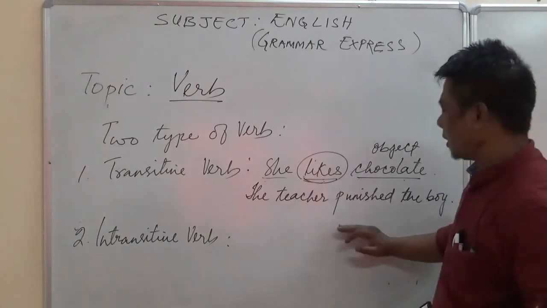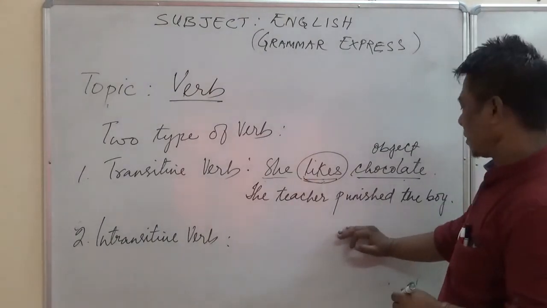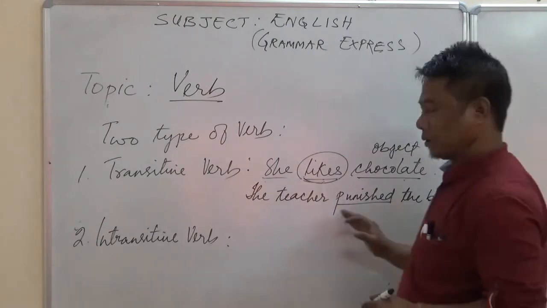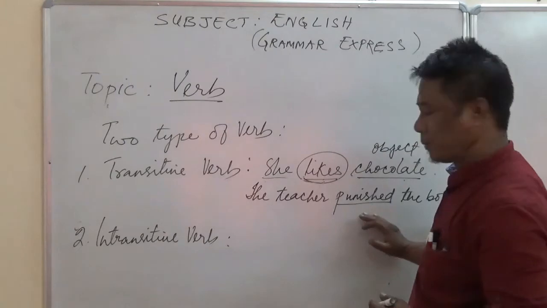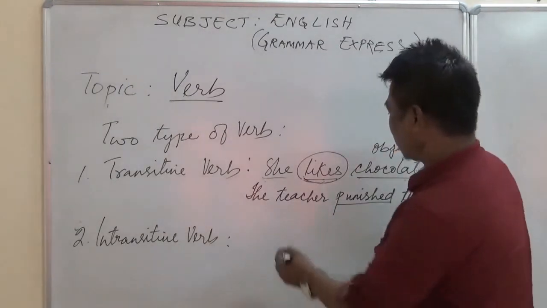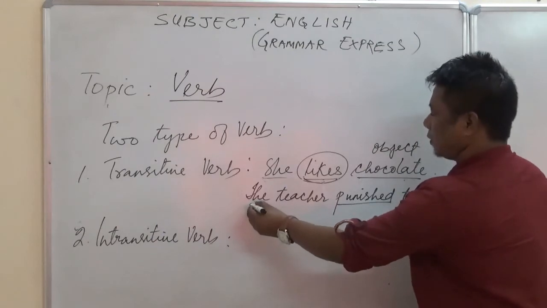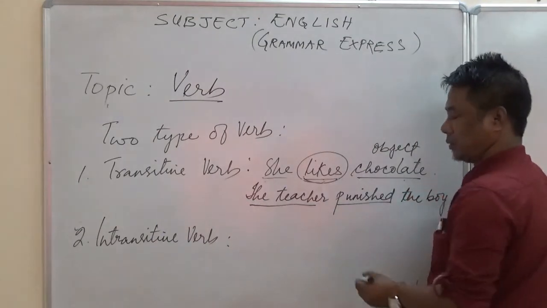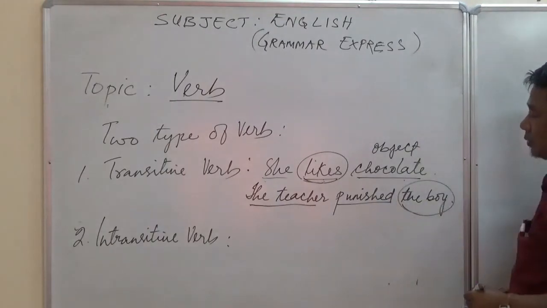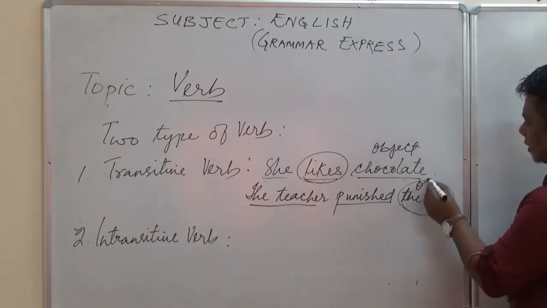you look at this sentence. In this sentence, the verb is punished. Here, you ask a question again, whether this punish has an object or not, by asking a question too. Who? Who did the teacher punish? The answer is the boy. So it has an object.